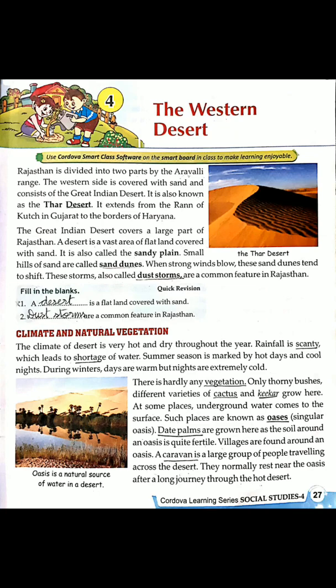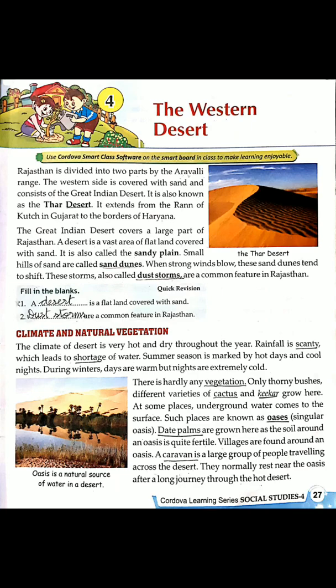Just now I told you what is a desert, right? A desert is also termed as sandy plain. You must have seen small hills of sand in the pictures of desert. Here also you can see there is a picture where there is a hill of sand. These are called sand dunes.